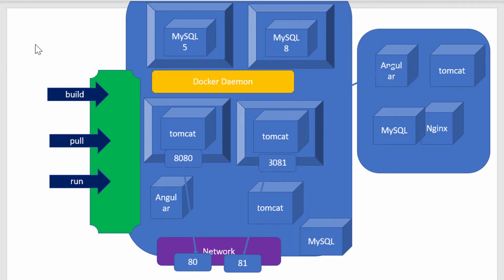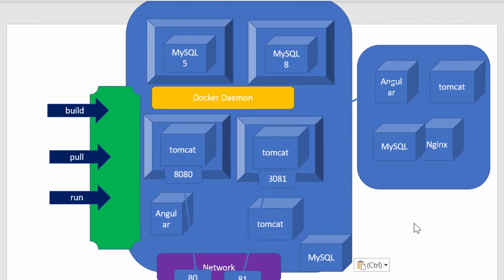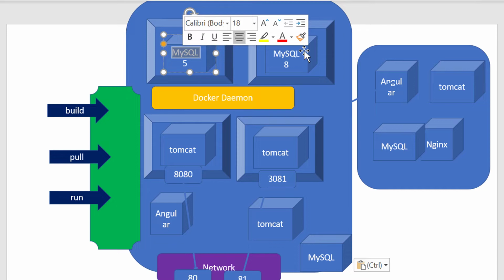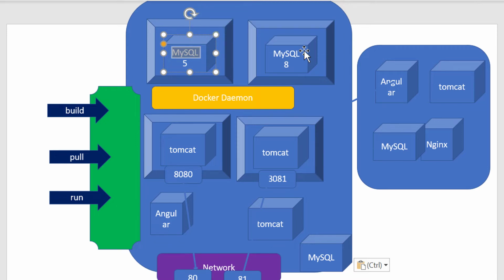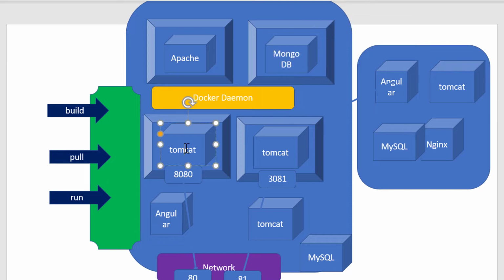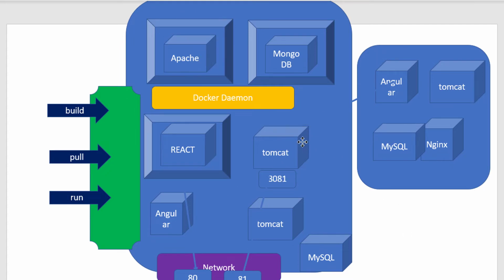And within Docker, we have another option called Docker Compose. So I may have to bring in n number of components. Let's take another example. Assume I am going to develop a web application, so I need a web server. So I may need a web server, say Apache, and I may need a MongoDB, and I may need the React components or this could be an Express. So I may need to deploy n number of components.